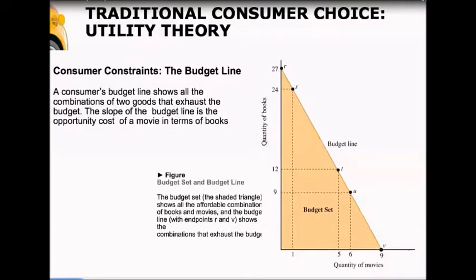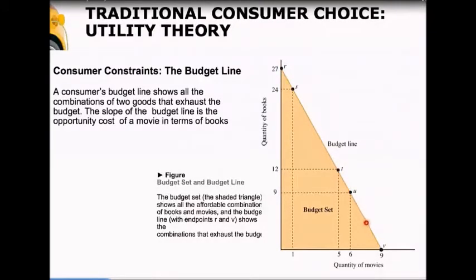The budget line is a lot like the production possibilities curve. It represents every combination of two goods. Here we're looking at books and movies. The combination of these two goods that we can afford given our budget. If we spent all of our money on movies, we could go to 9 movies. If we spent all of our money on books, we could get 27 books. Or, depending on the prices of books and movies, we could do some combination in between.